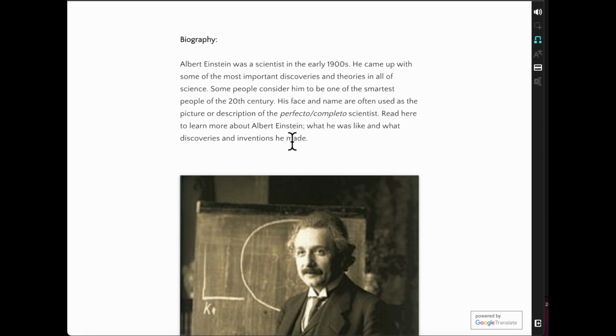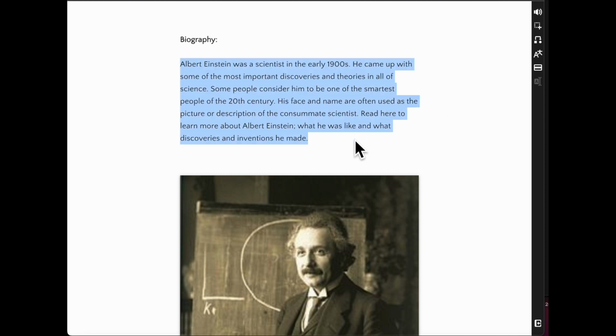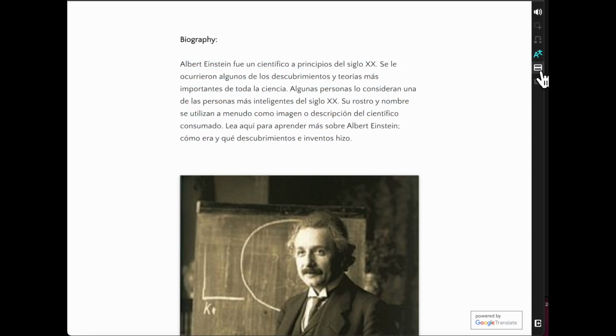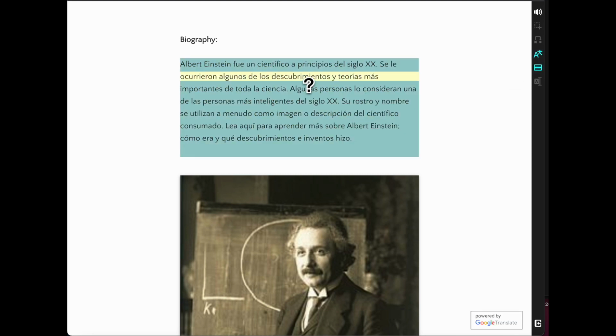And then here, it's going to put it into Spanish. So you have lots of different features here. And so then if we take off the leveling feature, we're back in English. We can also take the whole paragraph here and translate into Spanish. We can also do our highlighting feature and read it in Spanish or in English.